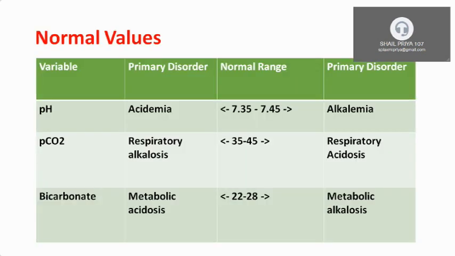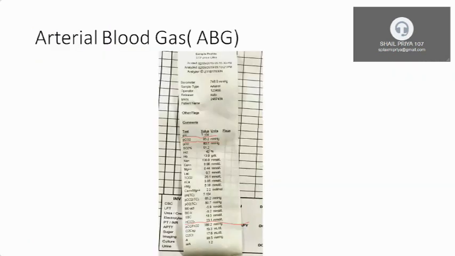So if you get a patient in your emergency, then how can you know what is normal pH, normal PCO2, what is his PCO2, what is his bicarbonate level? For that, we do a test called ABG, that is arterial blood gas examination. In that, we draw arterial blood from any artery of the patient.